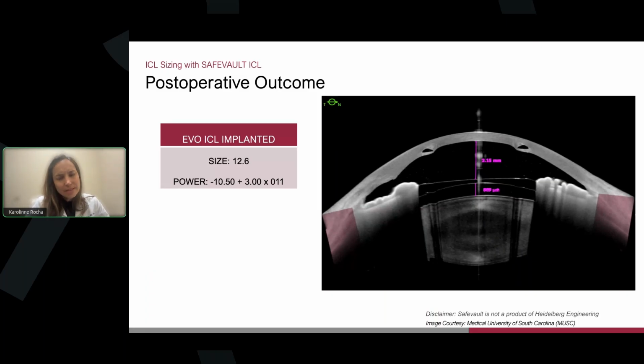So it's a really great tool for surgeons using phakic IOL and ICL cases, and to monitor these patients over time, if you have a high vault or low vault, or if these patients are developing cataract. It's really a technology that we're using on a daily basis.